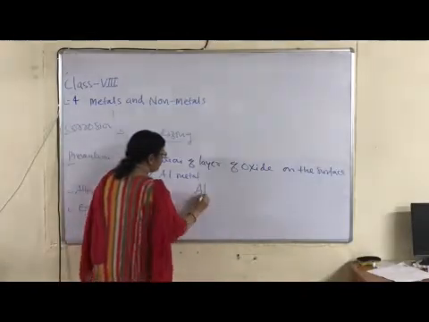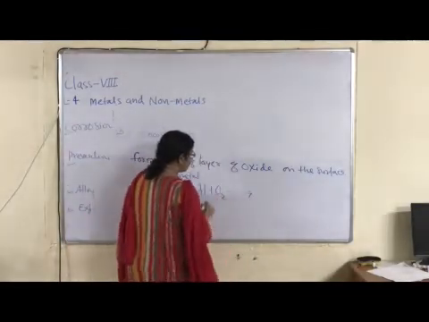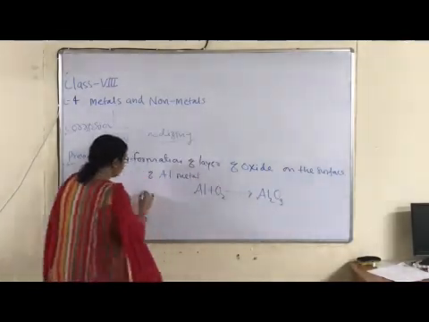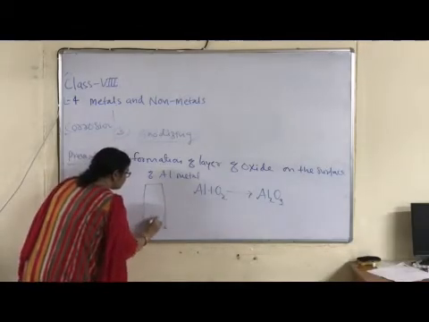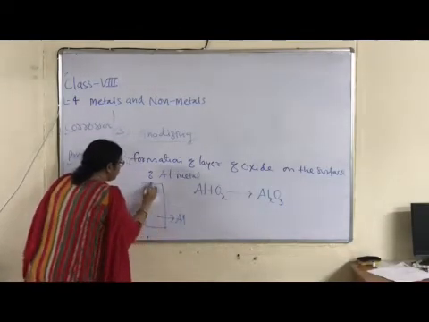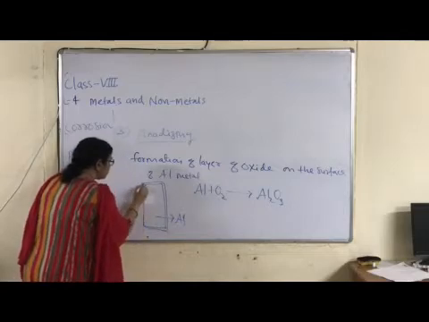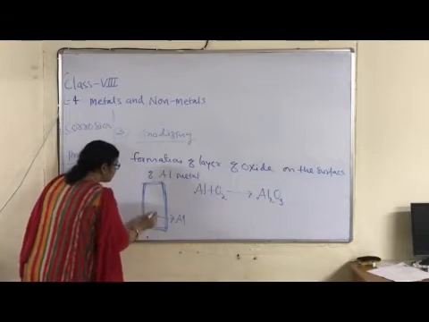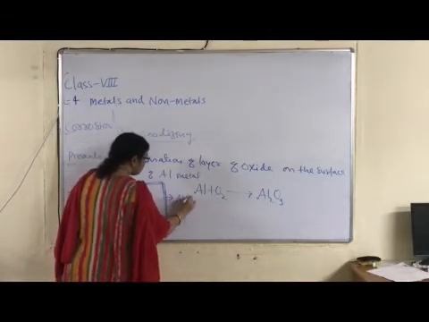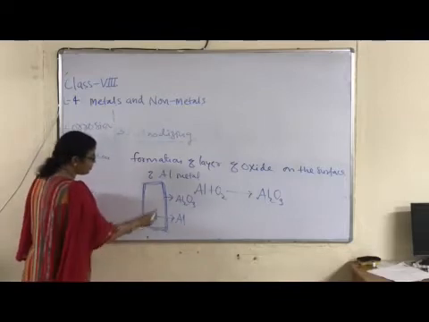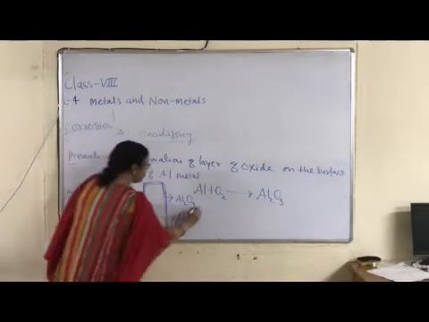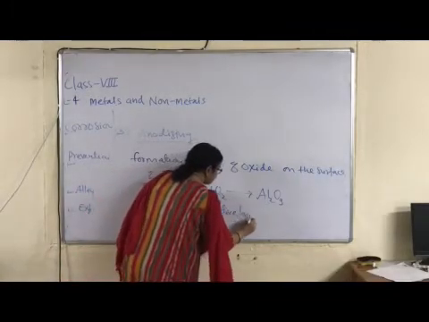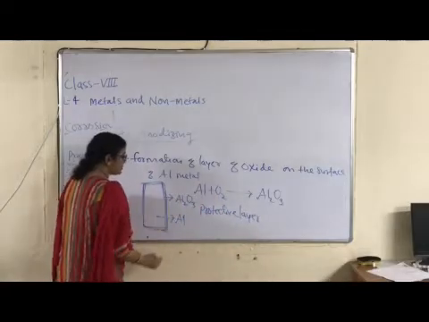What happens, children, when aluminium reacts with oxygen? This is the rough equation, then formation of Al2O3, right? So this formation of oxide layer on the surface of aluminium metal prevents its corrosion, right? Because this is a protective thin layer of oxide Al2O3, and then no further corrosion occurs. This forms a protective layer of aluminium oxide. Okay.